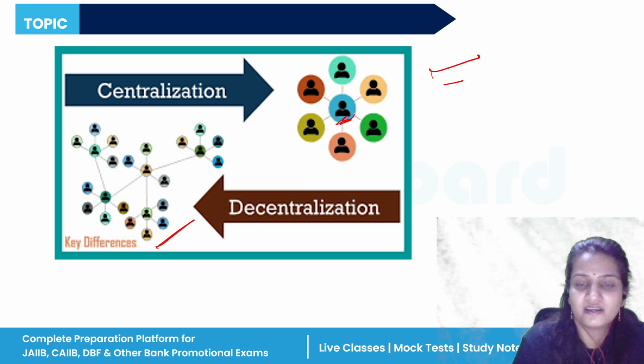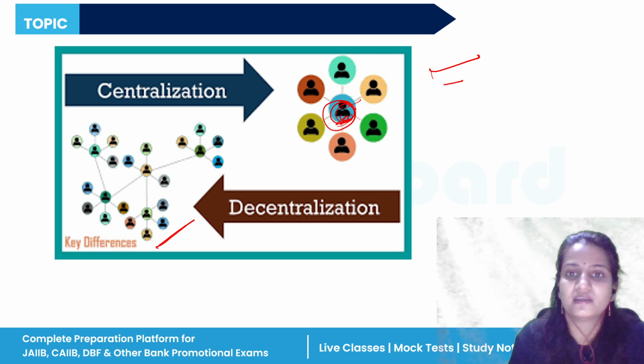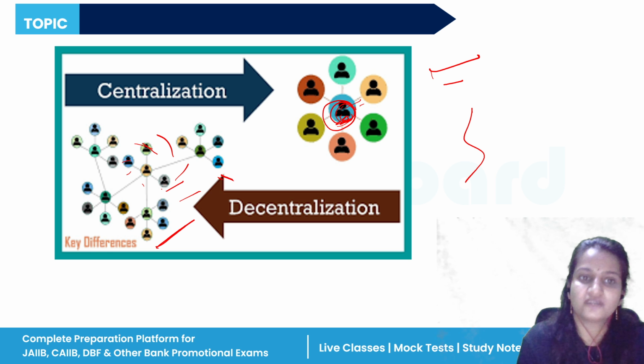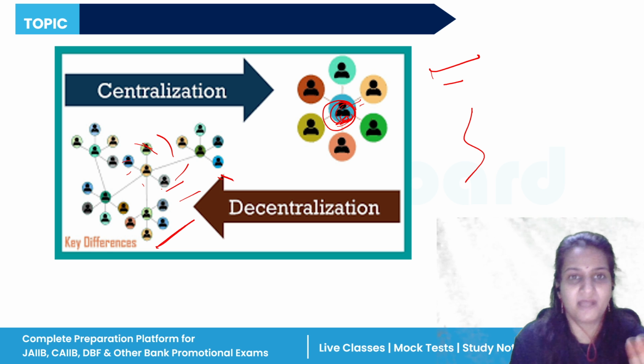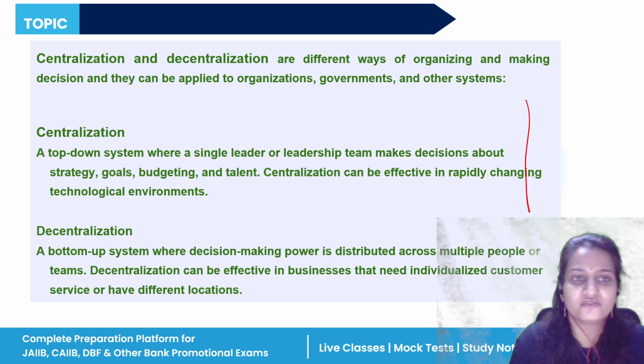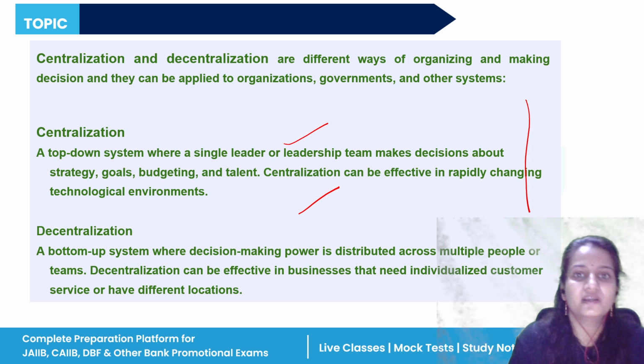In centralization, there is one manager who is in between. He assigns tasks to all other employees. Okay, he is responsible to all the employees in the organization, whereas in decentralization there are a number of employees delegating powers to each other. Okay, so this is the chart of centralization and decentralization. I hope this question is clear to you. Okay, see, I have given the explanation also over here. If you want, you can read this explanation so that it will be more clear to you. It will engross your concept.